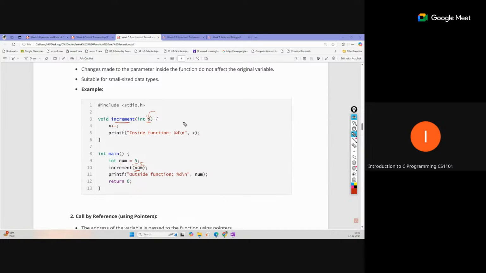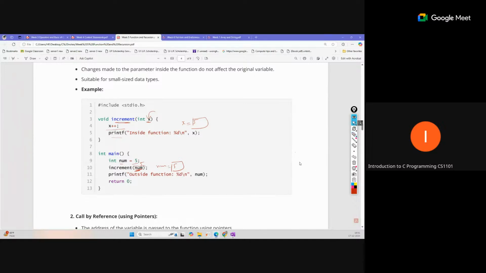Okay, so this x has a different memory, and into that memory the 5 value will be assigned, so x will become 5. Now this num is totally different. This num is equal to 5 in a totally different memory place, and this is a totally different memory place. Only the value is copied to this location. Now this value is used in the function, and our task is done. Call by reference actually passes the memory address, and data is used from the memory location directly.